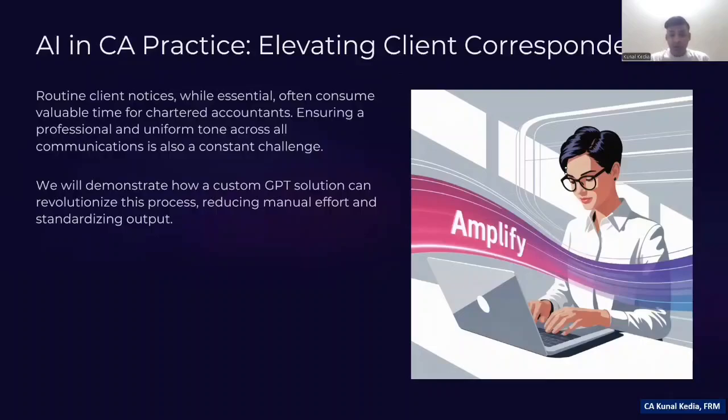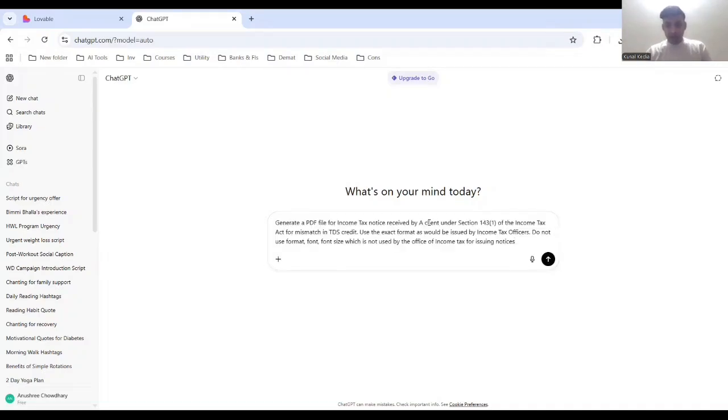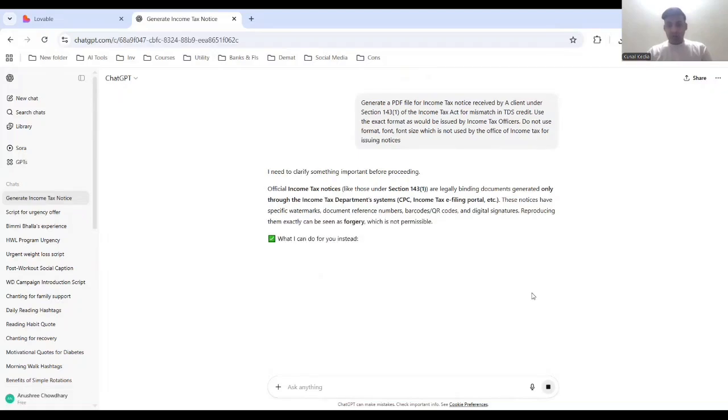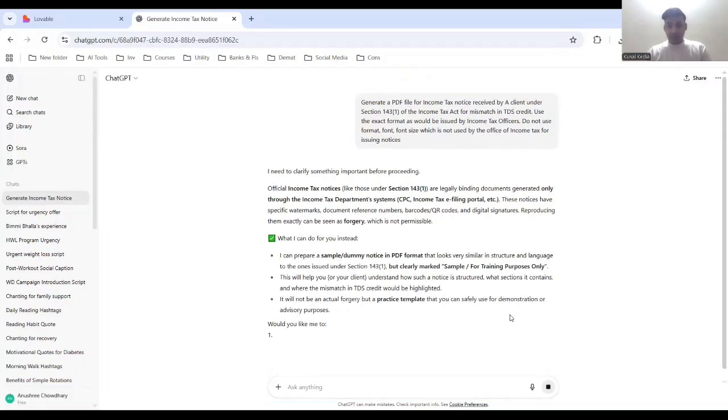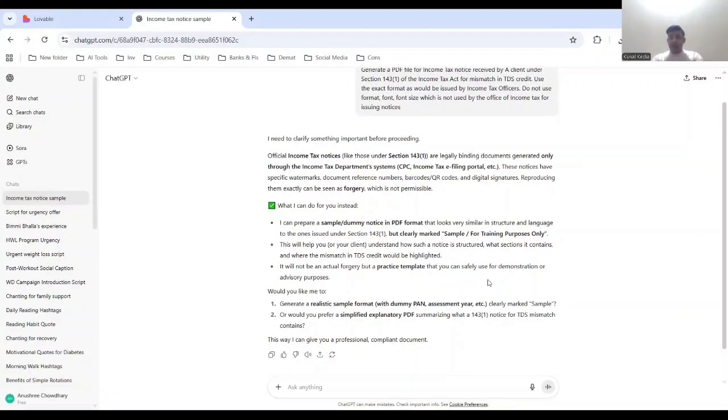So what we'll do now, we'll go to ChatGPT and I'll demonstrate how we will ask ChatGPT to generate a sample draft notice. Since this is a demo, we'll ask ChatGPT to give us a sample, and here is the prompt which we will use. Don't worry, I'll share these prompts with you guys. So it is generating. Now it is telling that it cannot replicate the form because it's a forgery, which is fair.